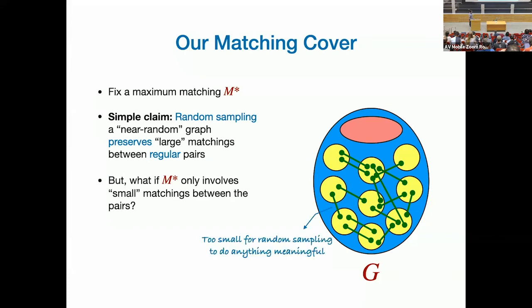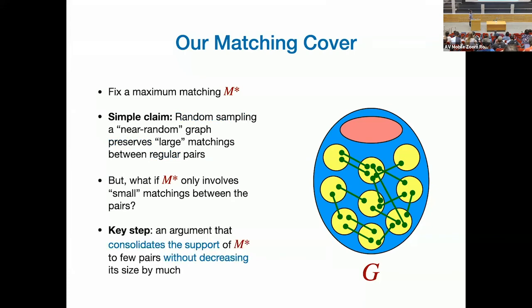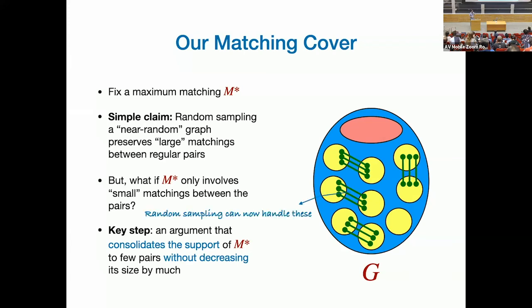So the main step of the argument is that we are going to look at our matching MS star, and we are going to massage it, move it around a bit without reducing its size by much, but consolidating its support somehow between the pairs. We are saying that if you had a large matching, you also have a large matching that uses a few pairs, but uses them heavily. This is some sort of a fractional matching argument. Now that we've done this, random sampling can preserve these edges, and then you'll get the result.